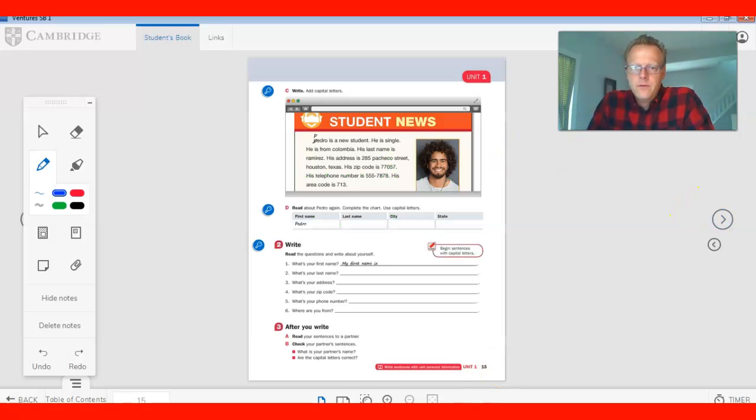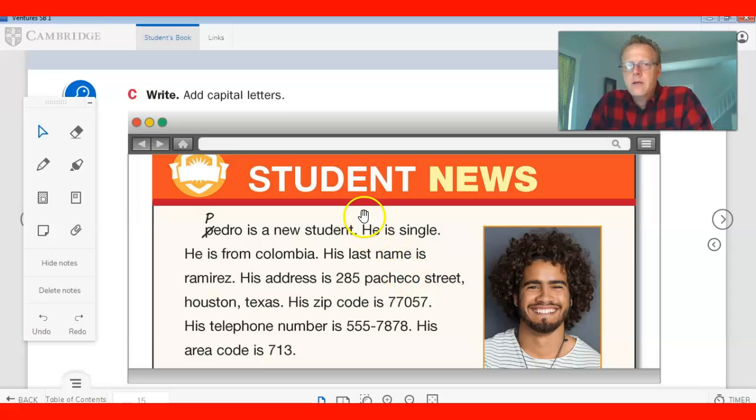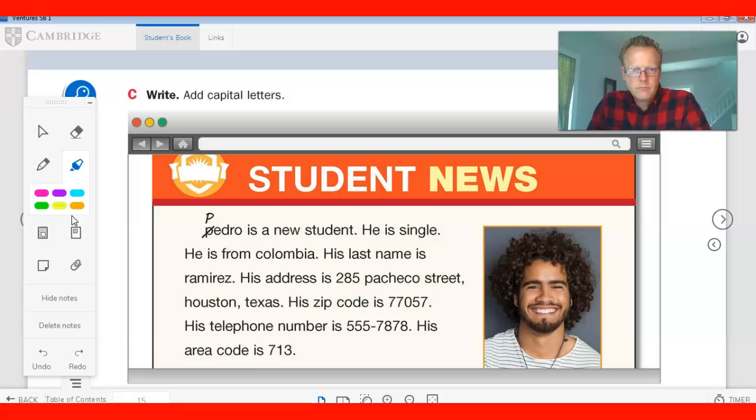Let's go take a look at page 15 in the book. All right, this is a great example of some things that you've got to capitalize. This is great practice. You guys already know this, but you also need to capitalize the first letter in a sentence. And Pedro is the name of this guy right here. Let's read it first.